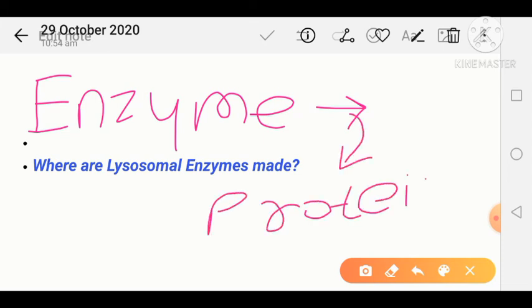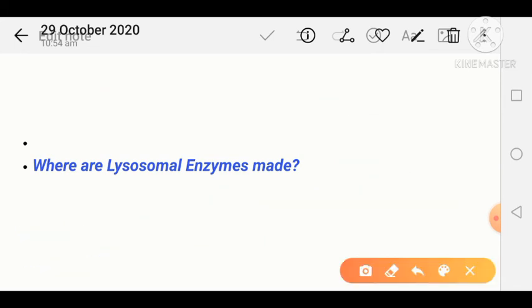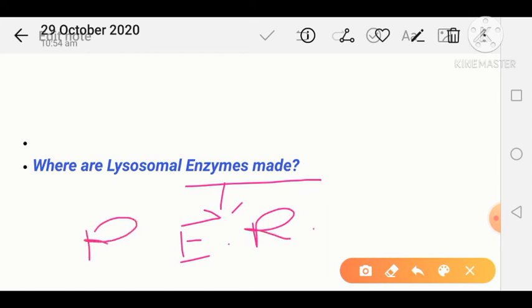And what is meant by proteins? Protein is the polymer of amino acids. So simply, enzymes are produced on the endoplasmic reticulum, or we can say the rough endoplasmic reticulum.